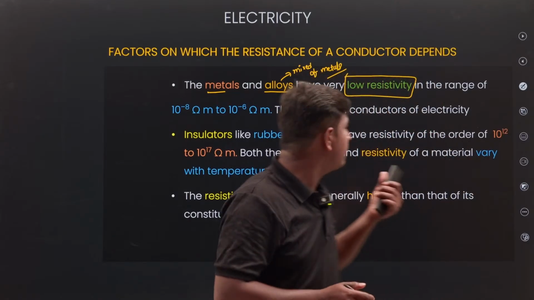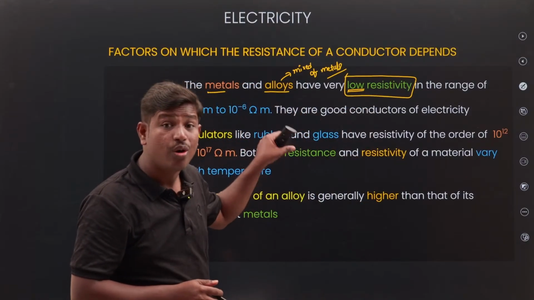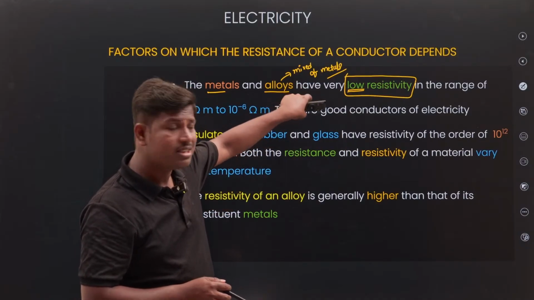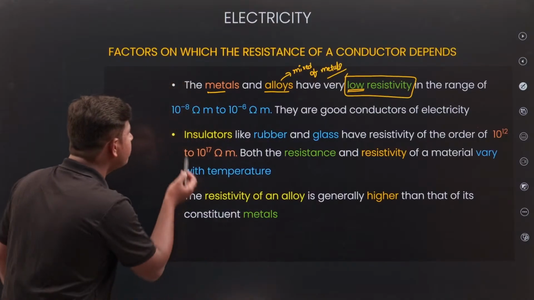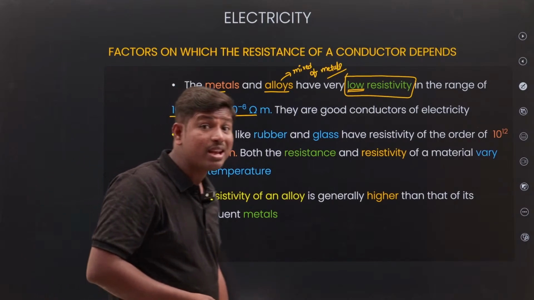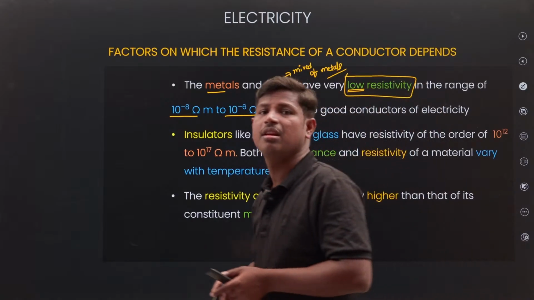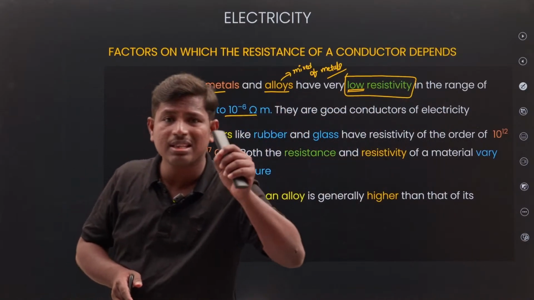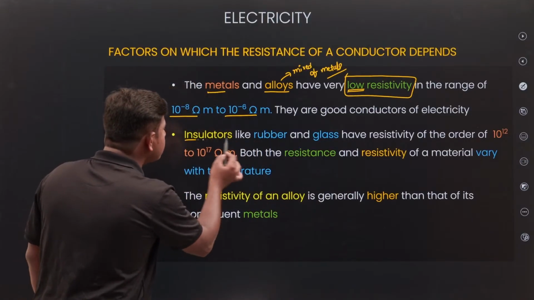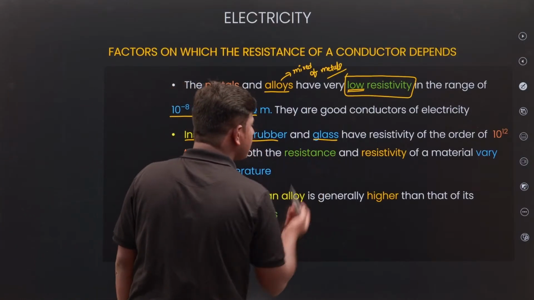So how will the resistivity be? Low. Metals and alloys have low resistivity. How much will it be? 10 to the power of minus 8 ohm meter to 10 to the power of minus 6 ohm meter. This is the resistivity of alloys as well as metals. Next, insulators. Insulators are nothing but rubber, glass, plastic.